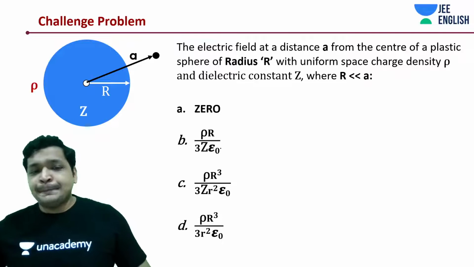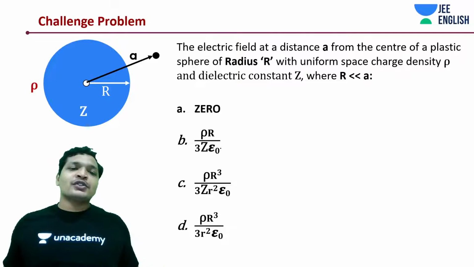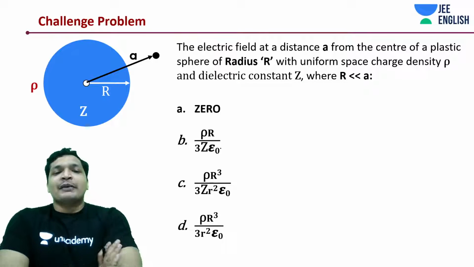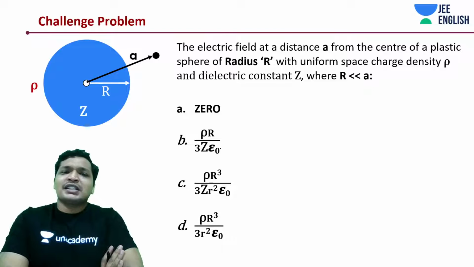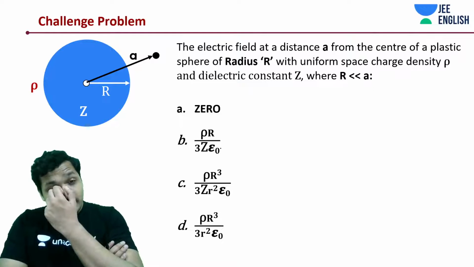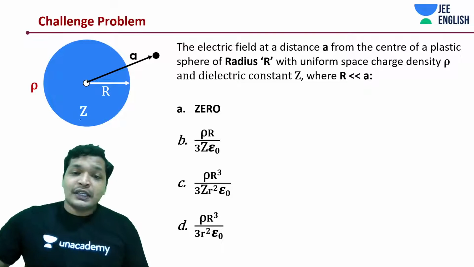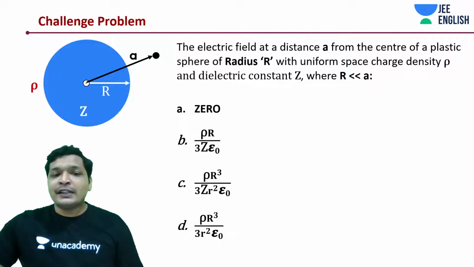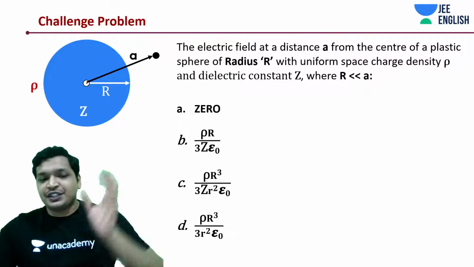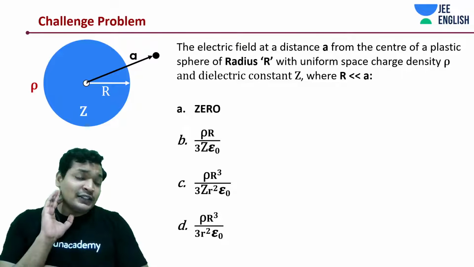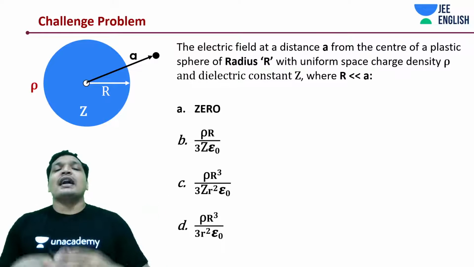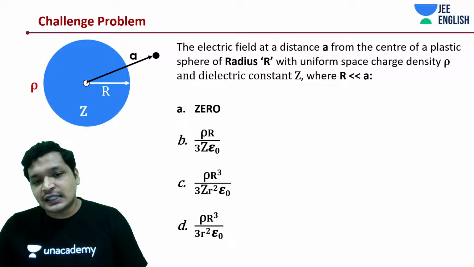See, now if you have already understood one of the concepts that we discussed earlier, you can simply come to the answer even without thinking much around this problem. What is going by the Gaussian method? I'm going to say this would act like a point charge, since it's a spherical surface or spherical shell or a solid sphere with all the charge distributed along its volume, but still the charge will act as if it's all concentrated at the center.